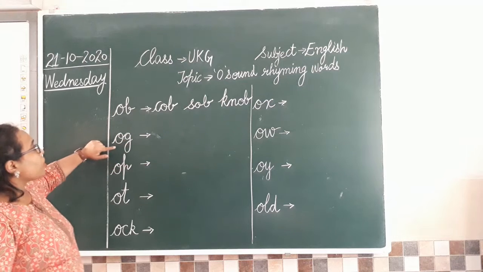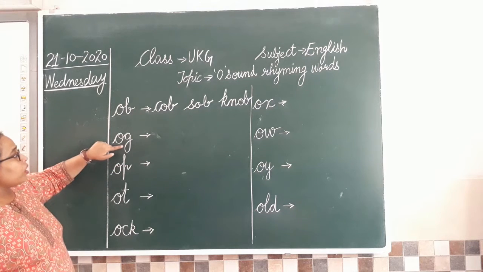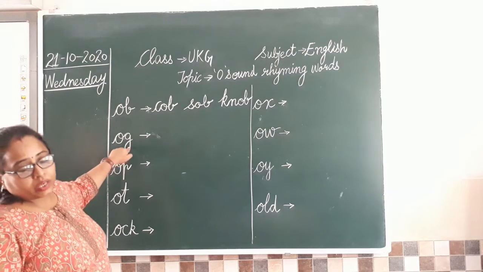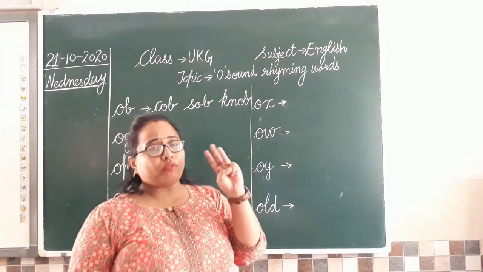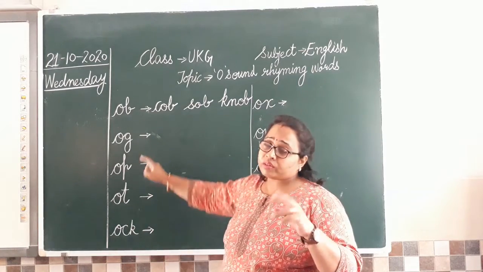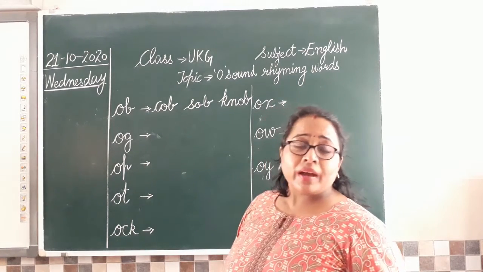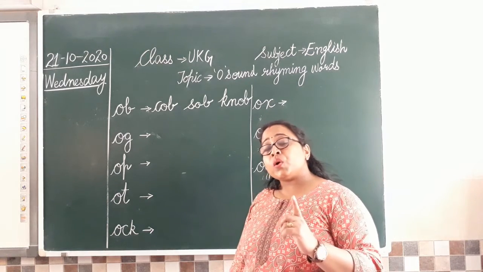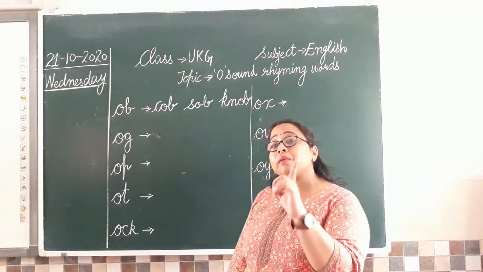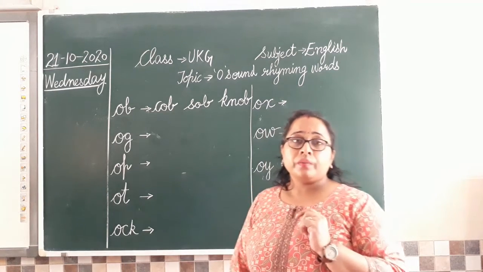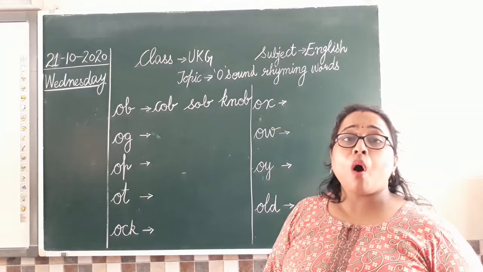Next we have og. O, g, og. Og sound word. So can you tell me 3 words of the og sound? The words that end with the og sound, because then only they will come to be known as rhyming words, na? So what are rhyming words? Those words that end with the same sound. Yes. So tell me 3 og sound words now. Can you tell me? Og.